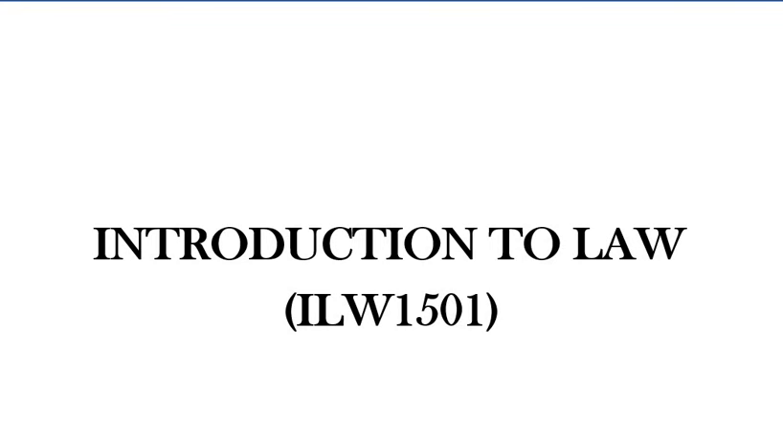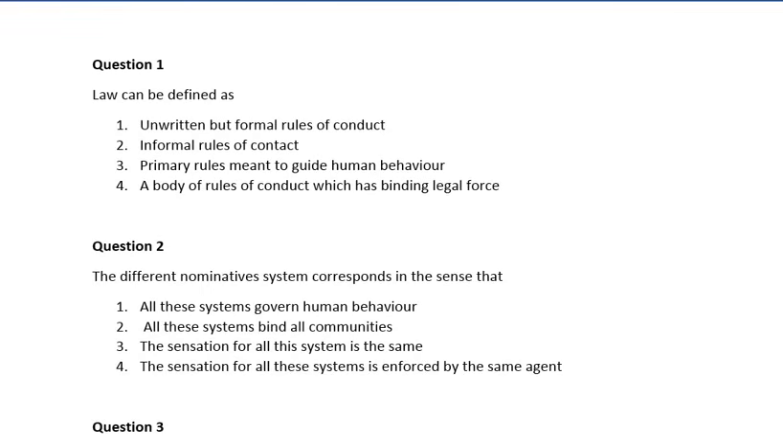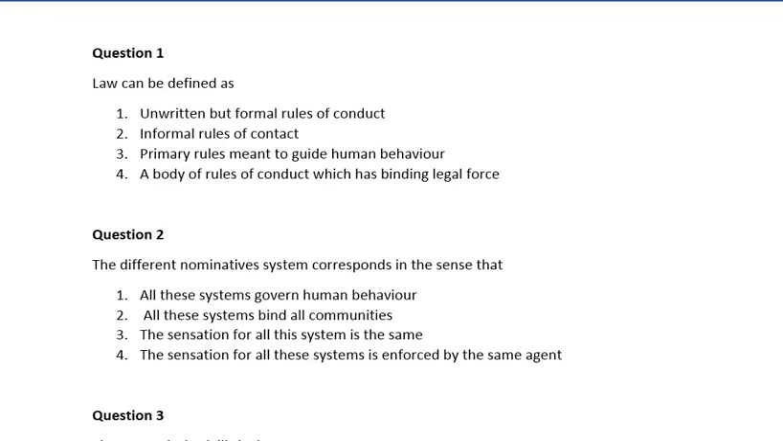So let's begin with question number 1. Law can be defined as: number 1, unwritten but formal rules of conduct. Number 2, informal rules of conduct. Number 3, primal rules meant to guide human behavior. Number 4, a body of rules of conduct which has binding legal force.